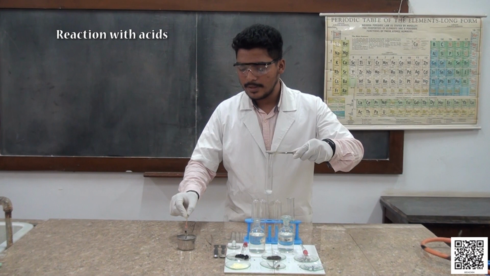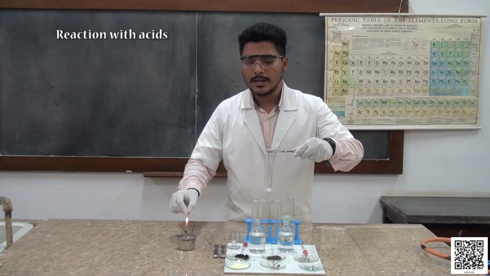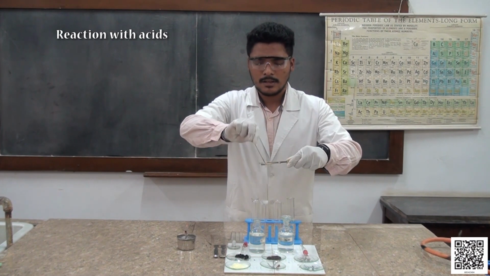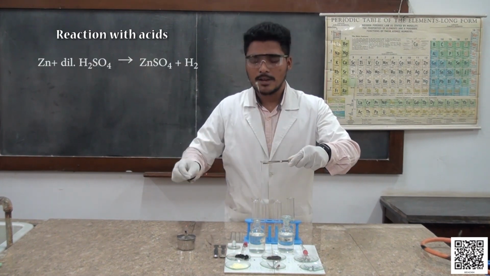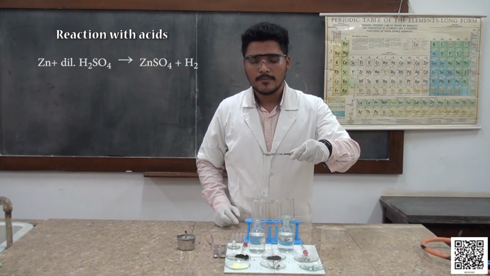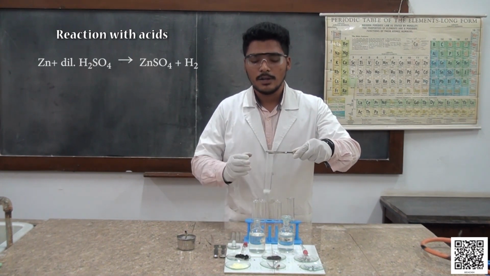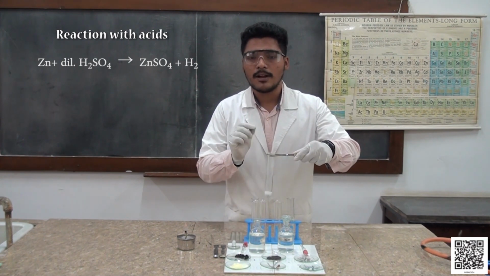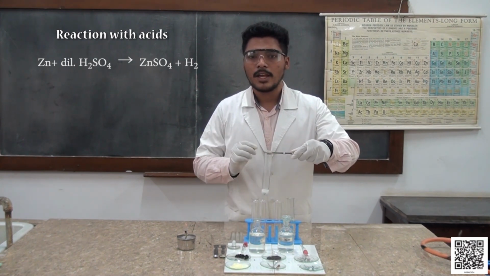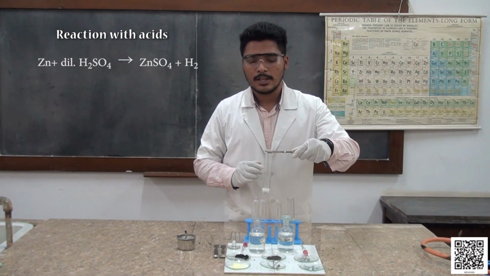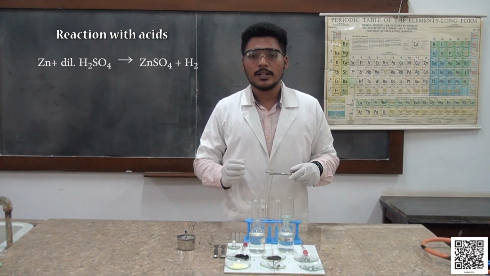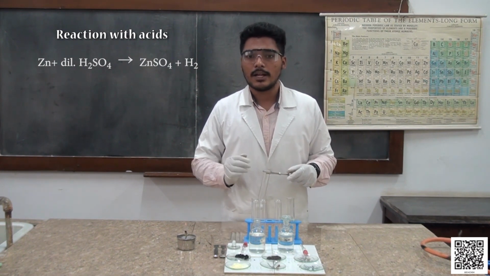Now I am going to bring the splinter near this reaction. See here the beautiful pop sound which arose due to the evolution of hydrogen gas. This pop sound confirms the presence of hydrogen gas. So this is the reaction of a metal with dilute sulfuric acid.